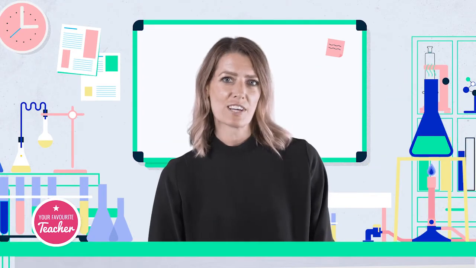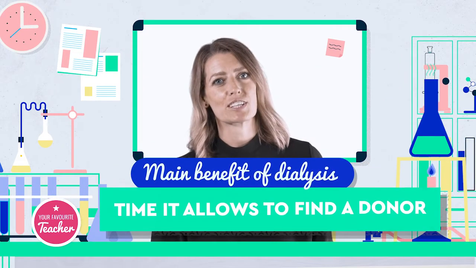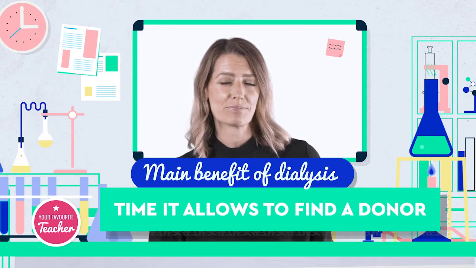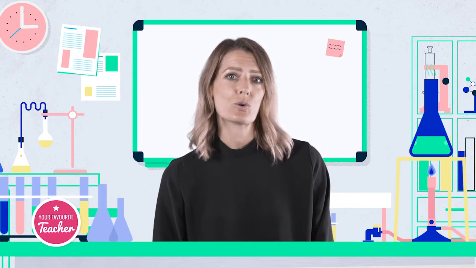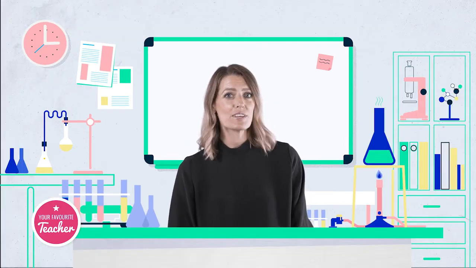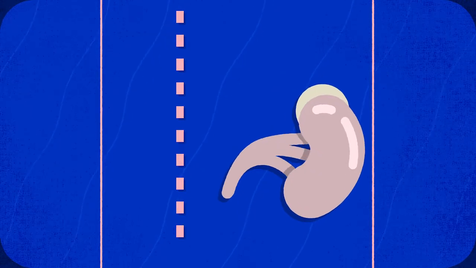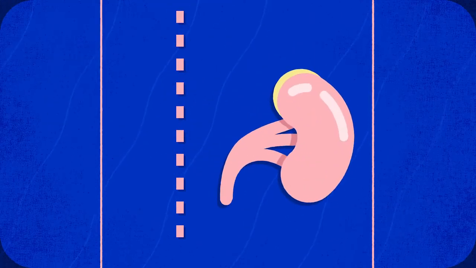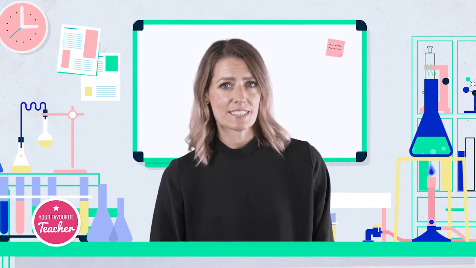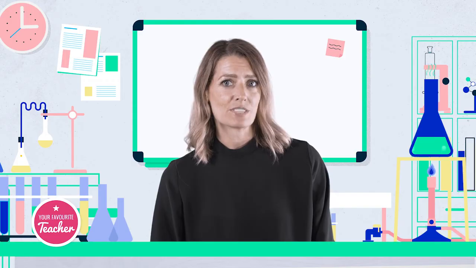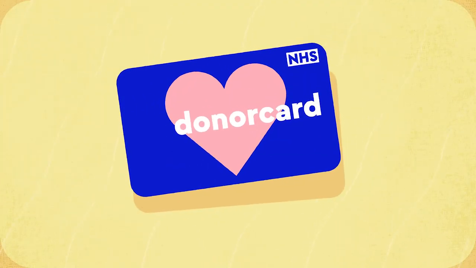The main advantage of dialysis is the time it allows to find suitable donors for kidney transplants. Kidney transplants are at this point in time the only known cure for kidney failure. Here, a healthy kidney from a donor is surgically inserted into the patient to act as a replacement to the failed kidneys. Kidneys are usually from the recently deceased, and in order to be donated, must be organ donors themselves and on the organ donor registry.